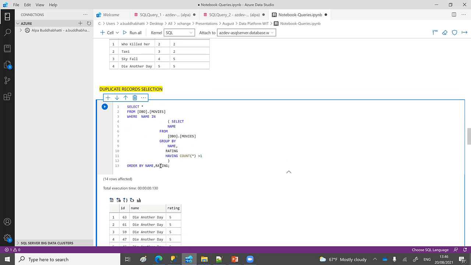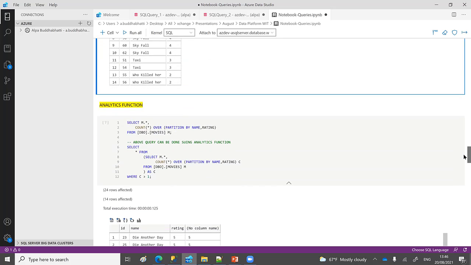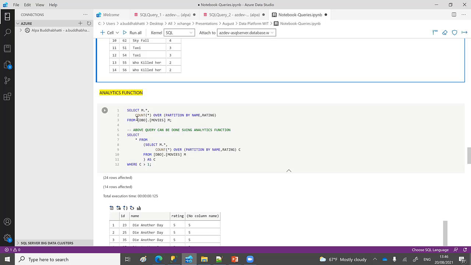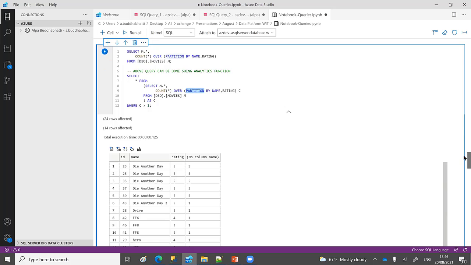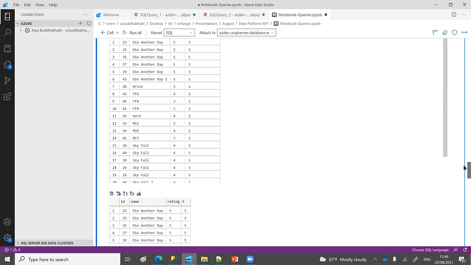Here we have used GROUP BY and HAVING, which does aggregation for us. The same thing we can do using a window function as well. Here is another query, but here we are using the window function, which is OVER and PARTITION BY name and rating. And here you can see the same result as well.